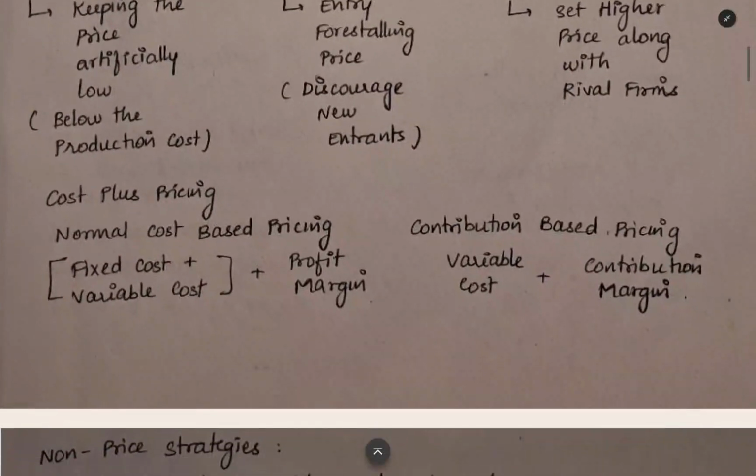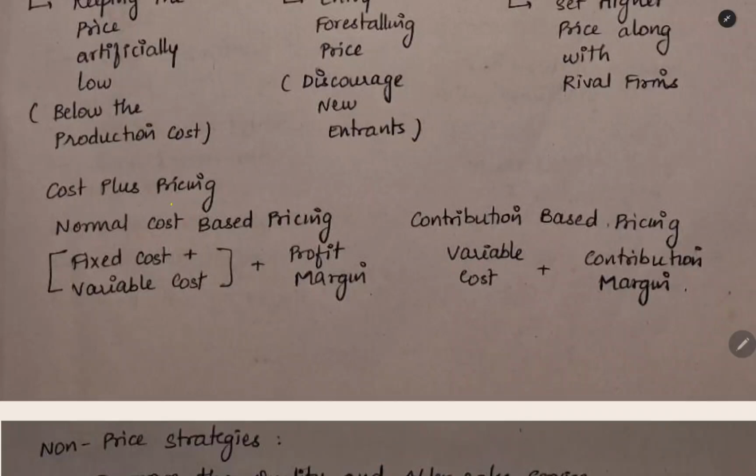The next thing is cost plus pricing. They can follow two types of cost plus pricing. One is normal cost plus pricing, and the other is contribution based pricing. This is related to the marginal costing concept. When you come to normal cost based pricing, you will take the total cost, fixed cost along with the variable cost. You will add the profit margin. You will get the price.